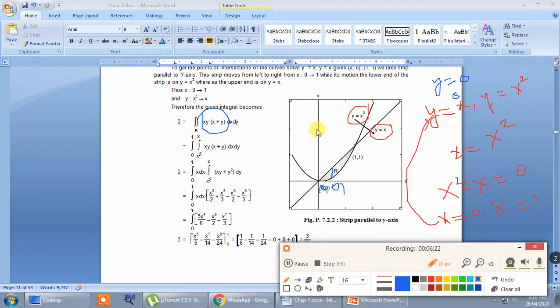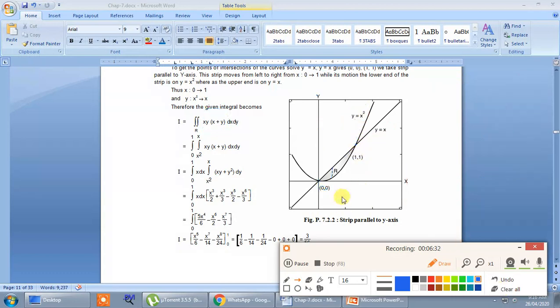You can see that the initial position of the strip is here and the final position is here somewhere.